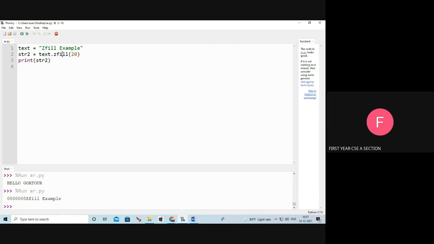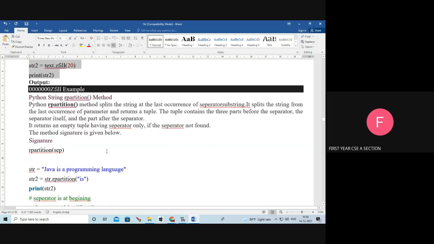Here text dot zfill of 20. Here there are 13 characters, so in the beginning, 7 characters of 0 are filled. See the output. 7 characters of 0 are filled in the output screen. That is the zfill.